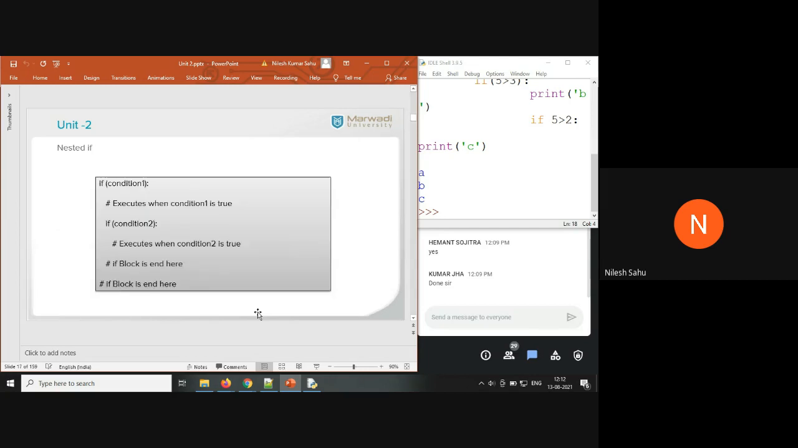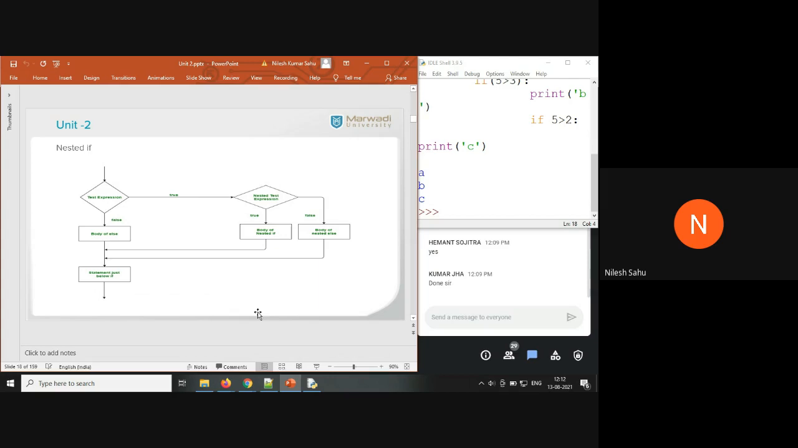Now nested if, I already told you about if inside if. You already know about looping and how the control goes from one condition to another. I don't think I need to explain this one.